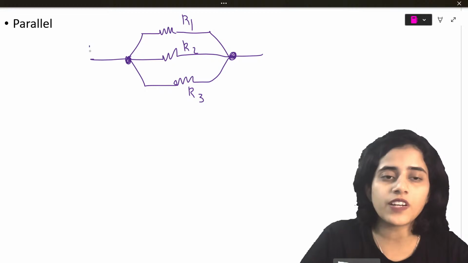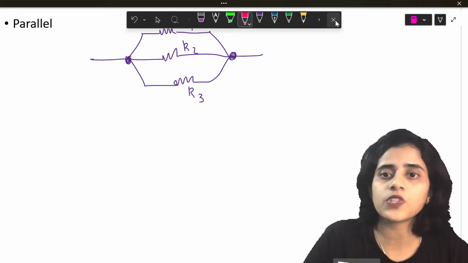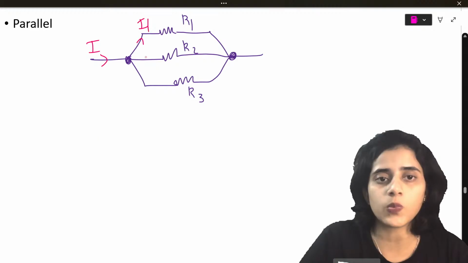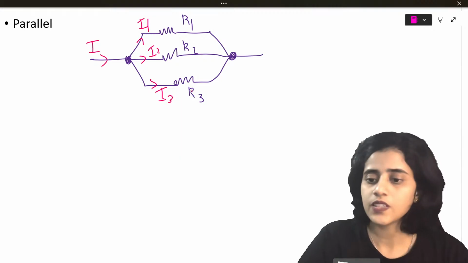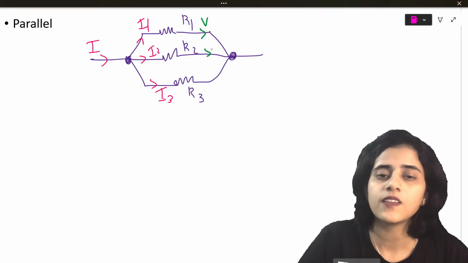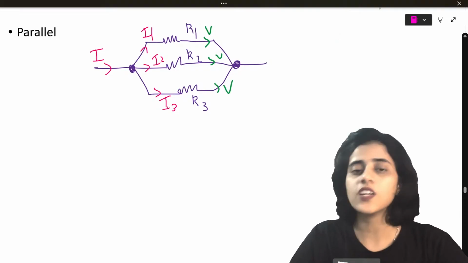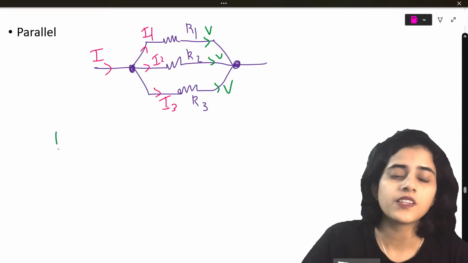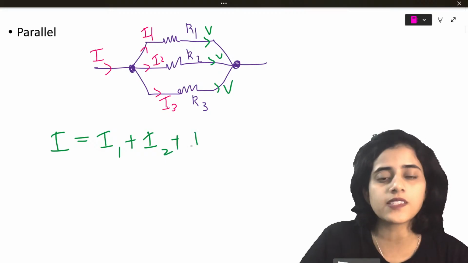If you have a current I coming in, then I on this arm will be I1, here it will be I2, here it will be I3. But voltage is going to be the same everywhere: V, V, V. So in a parallel circuit, voltage is the same; in a series circuit, current is the same. Now what will the total current be? It will be I1 plus I2 plus I3.